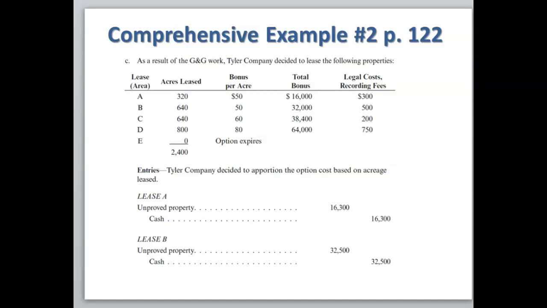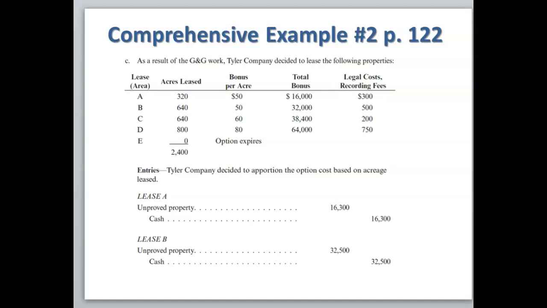So looking at our journal entries. For lease A, remember A and B did not have the option to lease. So we're going to debit unimproved property for the 16,300. This is derived by taking the number of acres leased times the bonus per acre that gives us 16,000.